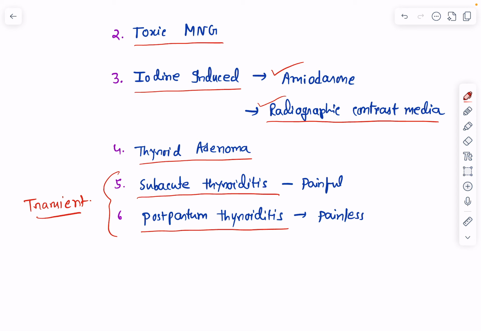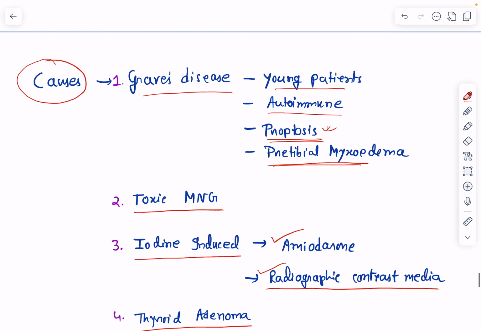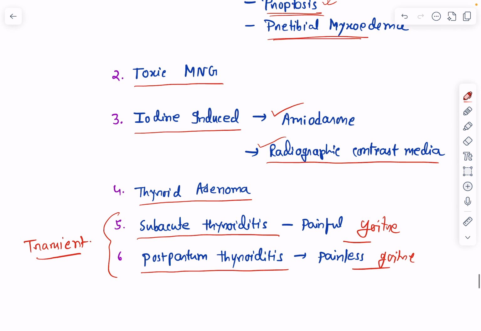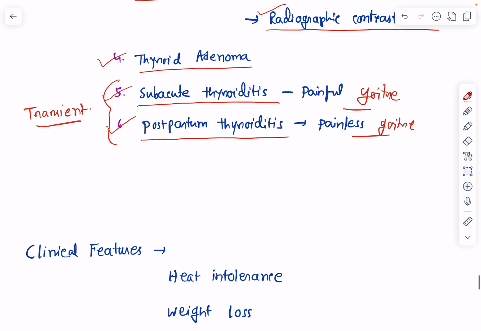In subacute thyroiditis, there will be a painful goiter, right? And in cases of postpartum thyroiditis, goiter is usually painless. So they'll have a painless goiter. So these are some important causes of hyperthyroidism: Graves' disease, the commonest cause, then toxic multinodular goiter, then iodine-induced hyperthyroidism, thyroid adenoma, subacute thyroiditis, postpartum thyroiditis. There are other, less common causes of hyperthyroidism as well.